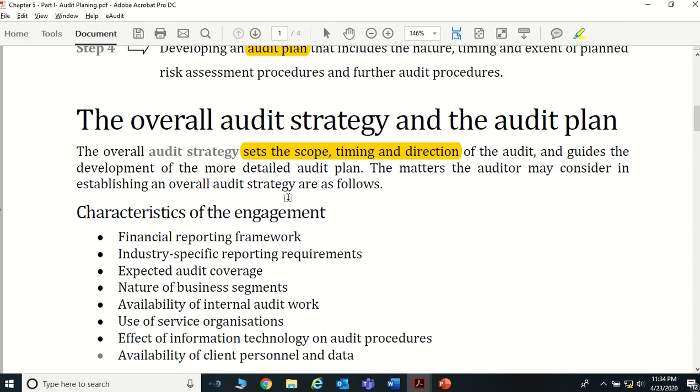So when you have this audit strategy, it is guiding you to develop a more detailed audit plan. So assume that we are going to do an audit in a bank, right? That is our scope. We want to tell the stakeholders that this financial statement has been prepared in accordance with Sri Lanka accounting standards. That's what we're going to do.